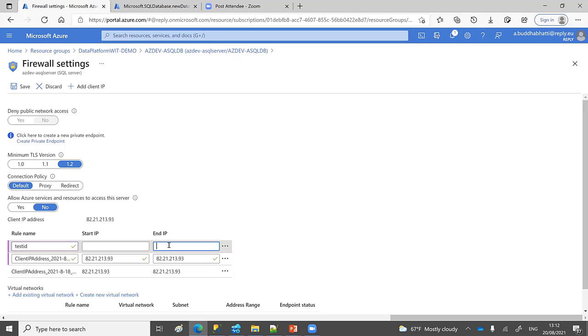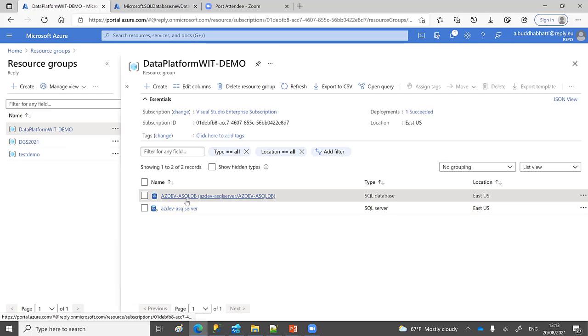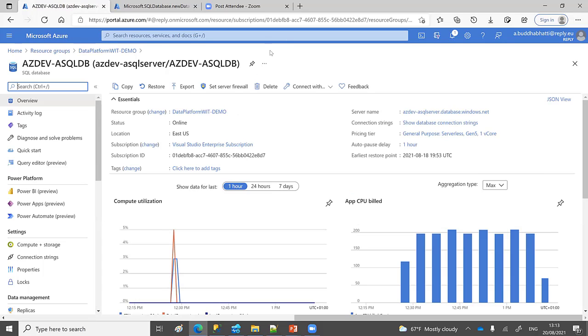If you want to give access to more than one person and they have their IP addresses in a range, you can type a range here, or you can give an individual one. Then you just need to click save, and you or the other person will get access, otherwise it will be discarded automatically. I don't need this because I have already added it, so I'm just discarding it. So let's move on. We have added the firewall access as well.